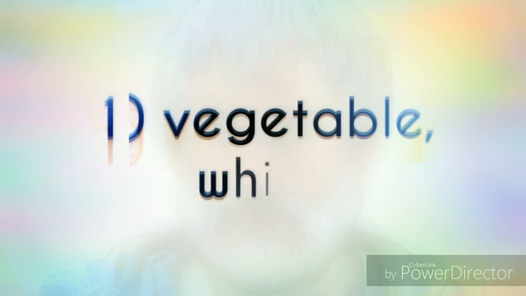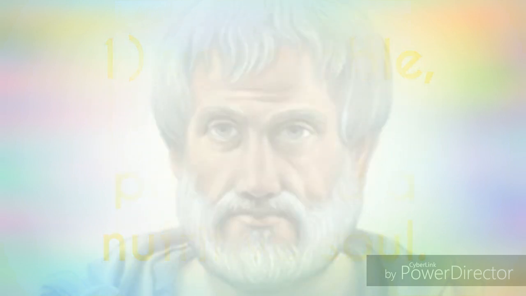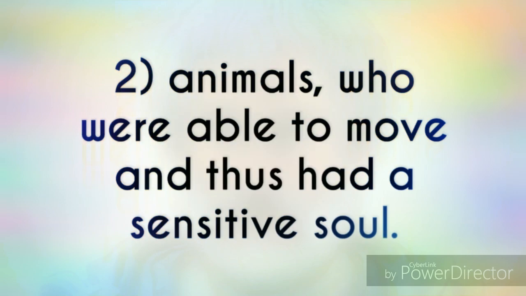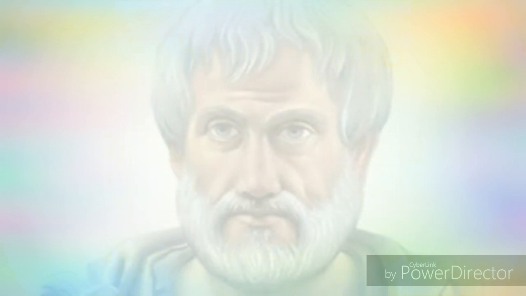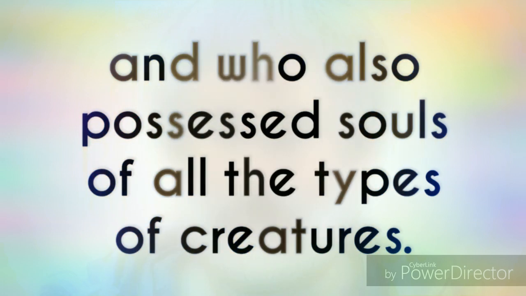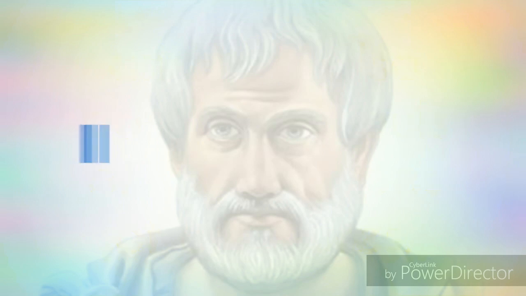1. Vegetable, which possessed a nutritive soul. 2. Animals, who were able to move and thus had a sensitive soul. And 3. Humans who had intelligence and thus a rational soul, and who also possessed souls of all the types of creatures. Fifth number is Aristotle's concept of reproduction.